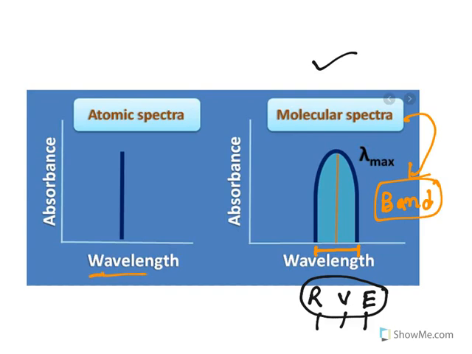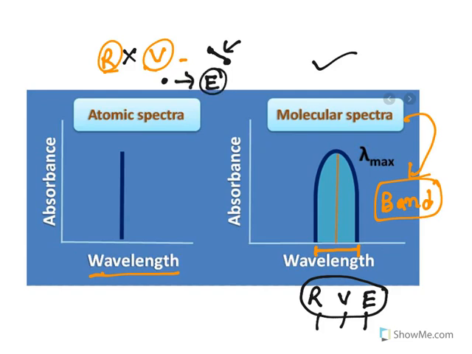Whereas atoms are not like that. Atoms do not show rotational or vibrational transitions. Why? Vibration and rotation you can see only with molecules. When you have an atom connected with another atom, then only you can see vibration or rotation. If you have only a single atom, you cannot see these two. So what can you see? You can see only electronic transition. Only electronic transition occurs at a particular wavelength, and it appears as a single line. So atomic spectra is also known as line spectrum, whereas molecular spectrum is known as band spectrum.